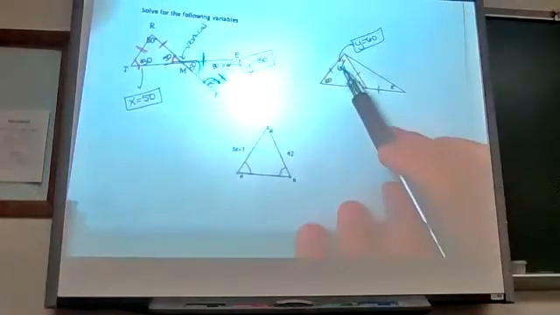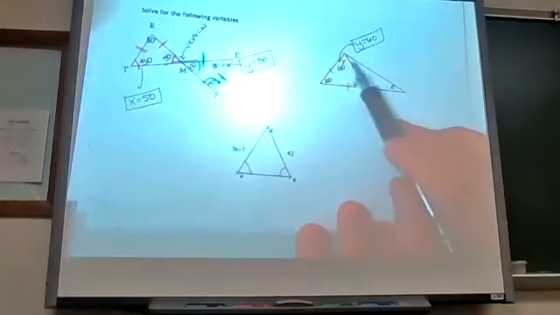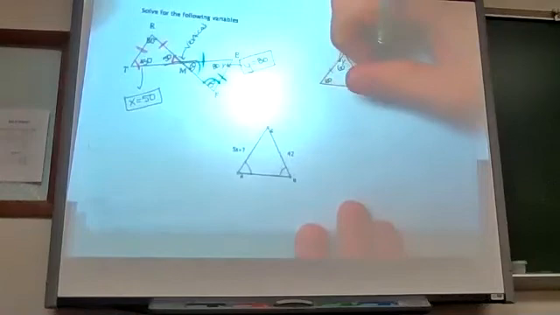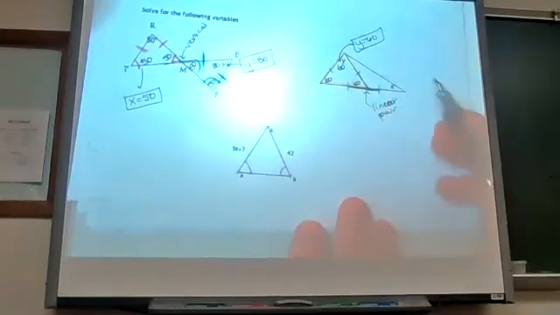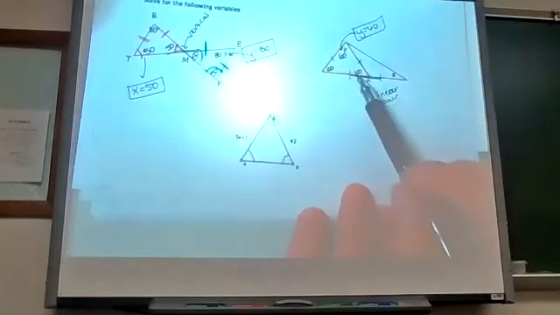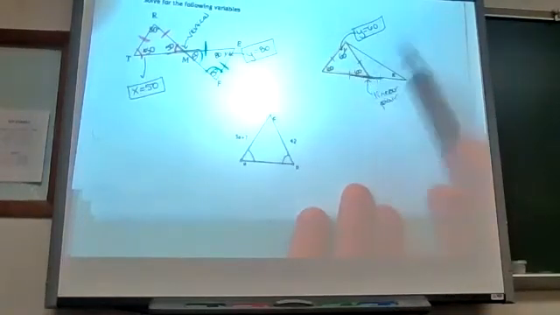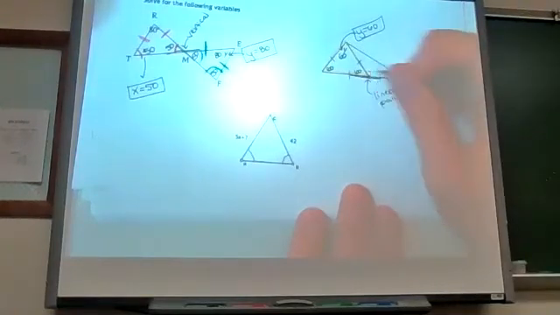Now I can't go from here to this angle. I don't know what that is, but I can jump here. This is never going to go away. The whole idea that if I have a line, oops, I missed a letter there, or a linear pair, it has to total 180. So if this is 60, then this angle must be how many degrees?